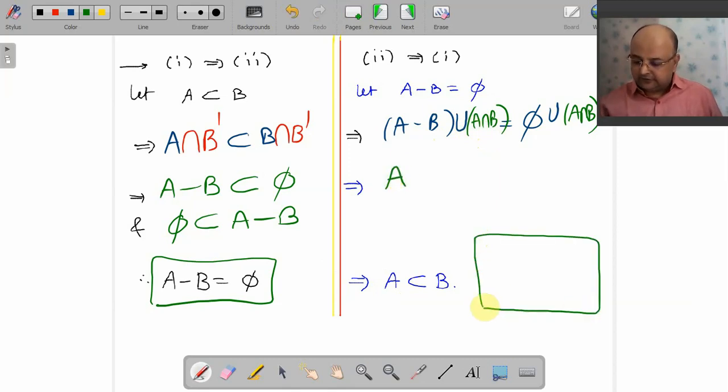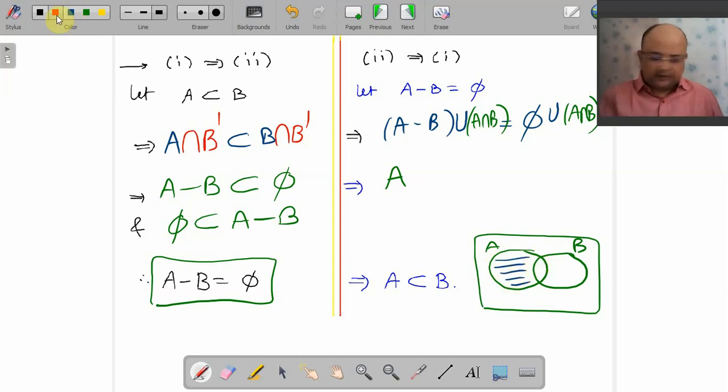Let me explain once again. This is your set A. This is your set B in general. Remember, in general. This is not a particular example. What is this? A minus B. Very good. What is this? A intersection B. What is their union? Whole A. So that is what I have done here. I have replaced A minus B union A intersection B by A, which is equal to A intersection B. Now observe carefully.